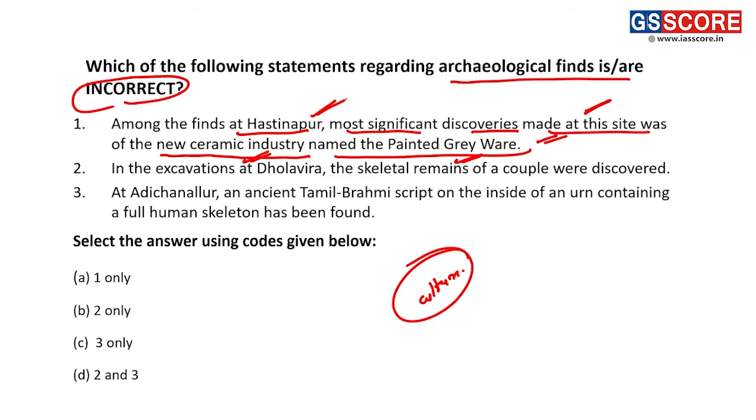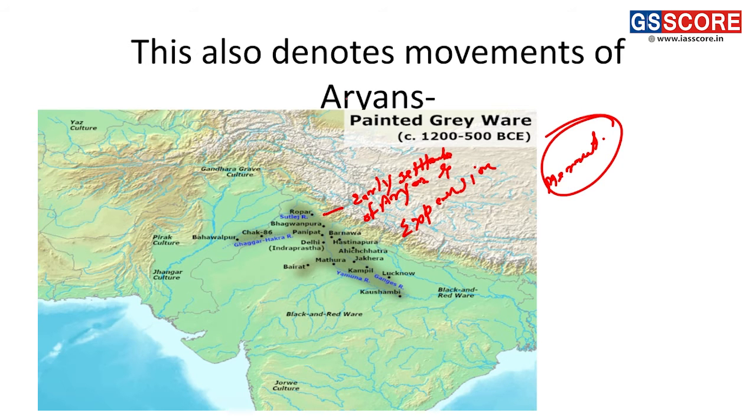So in Hastinapur, through the painted greyware, we find the evidence of early settlements of Aryans and their expansion.